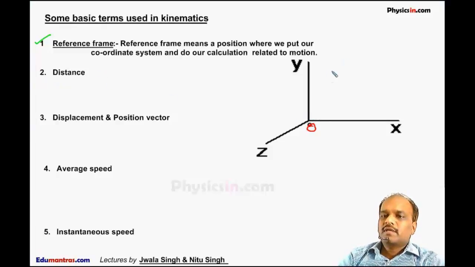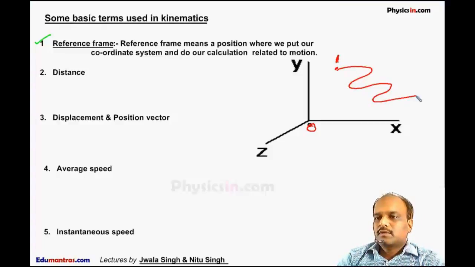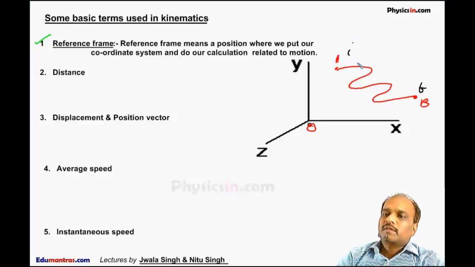Now the second one is distance. Now suppose a particle is here, at this position A. It moves like this to this position B. This is the initial position of the particle and this is the final position of the particle.